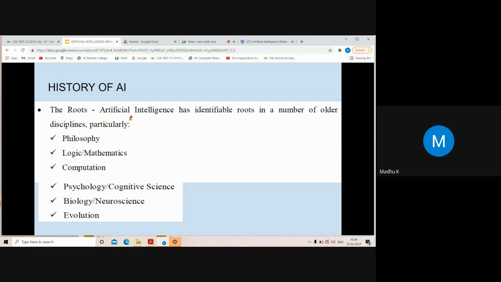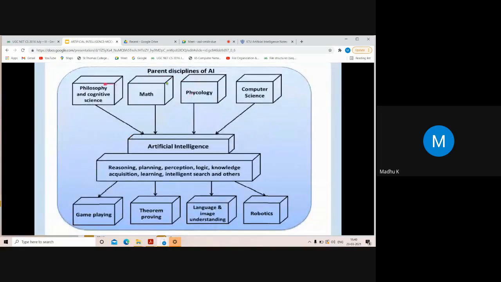It uses the concept of philosophy, mathematics, computation, psychology or cognitive science, biology, neuroscience, and evolution. So, AI uses these disciplines. It is not only computer science; it uses various disciplines for solving problems, as I told in the previous lecture.